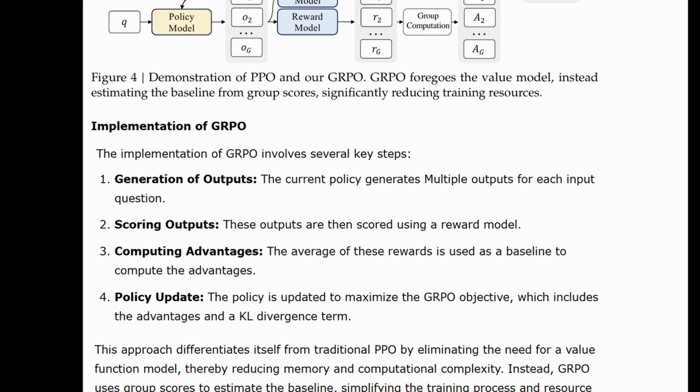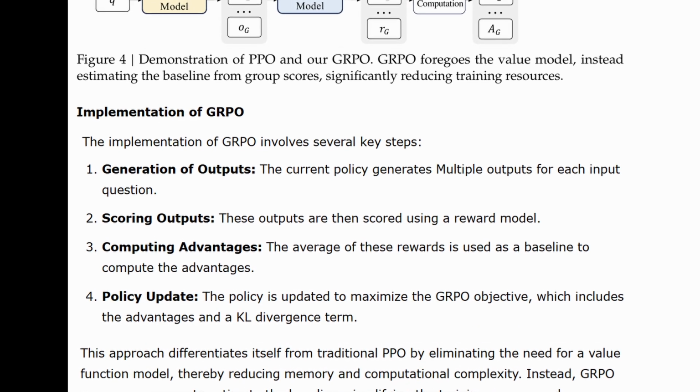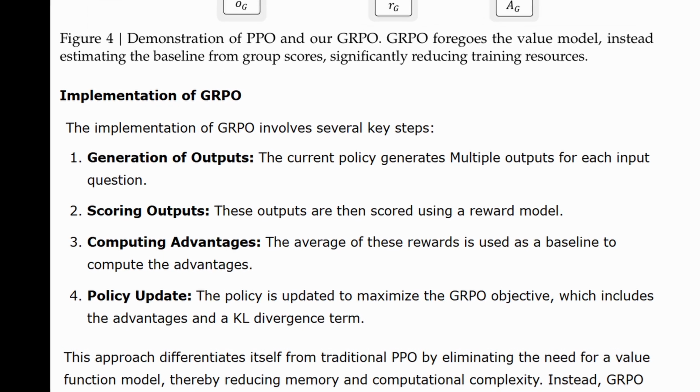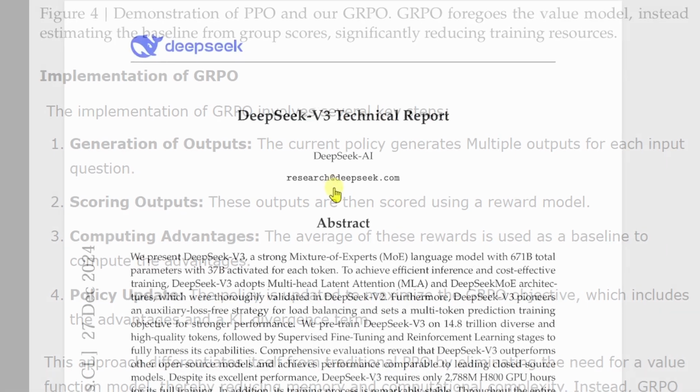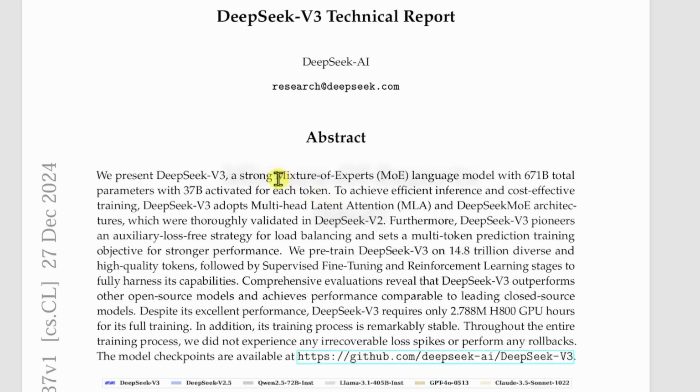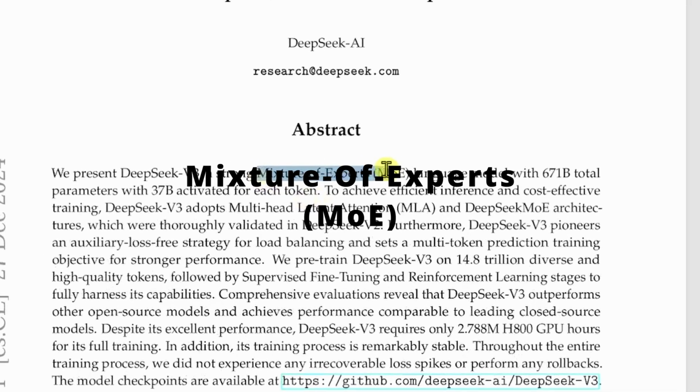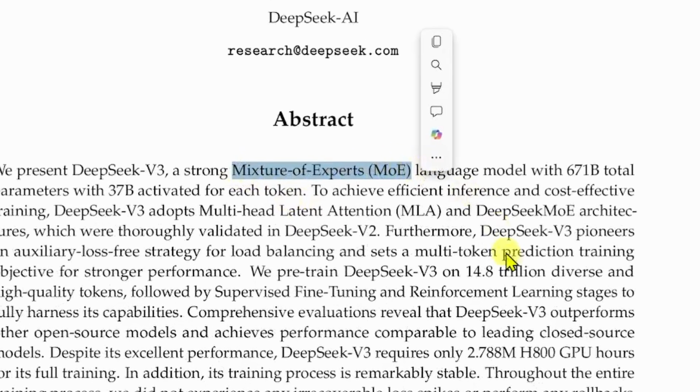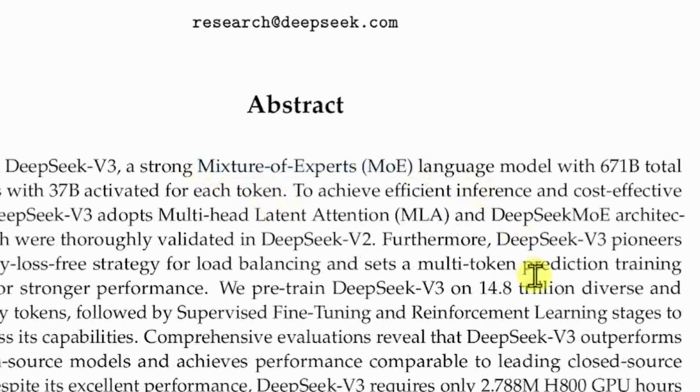Exactly. And all that efficiency is a big reason why DeepSeek can train these powerful models for so much less money than everyone else. Makes sense. But DeepSeek R1 also uses this thing called mixture of experts, or MOE, and I think that's playing a big role in their efficiency and cost savings, right?